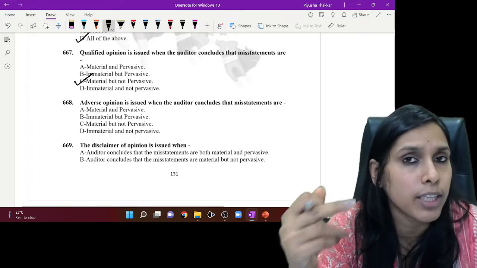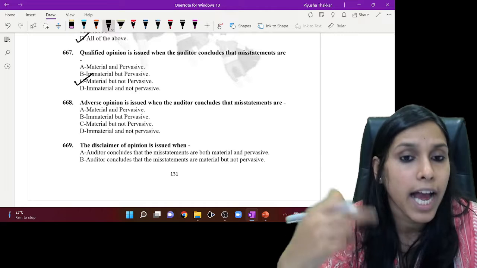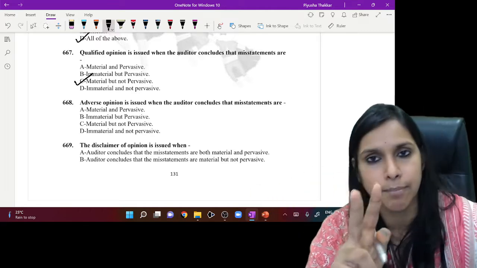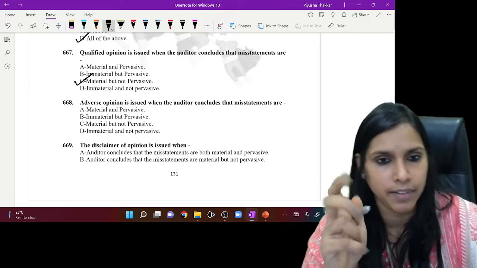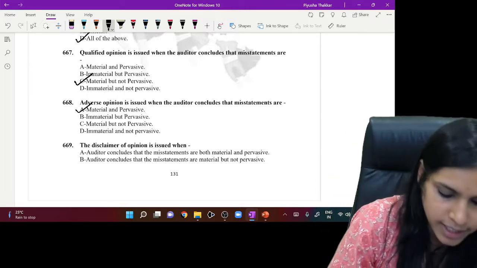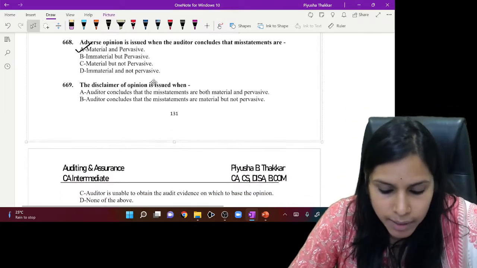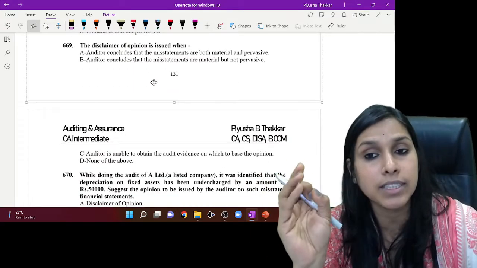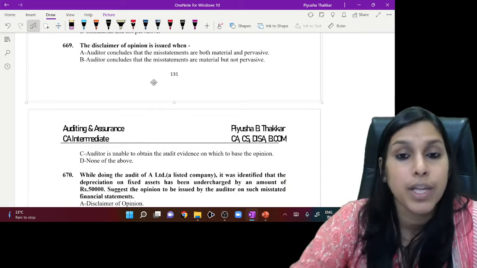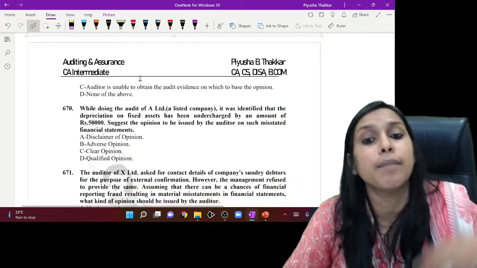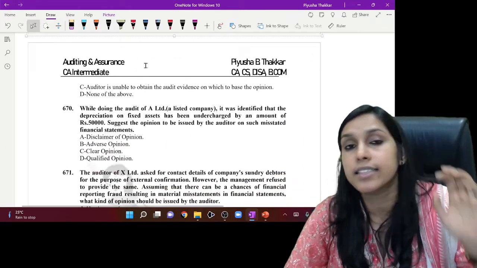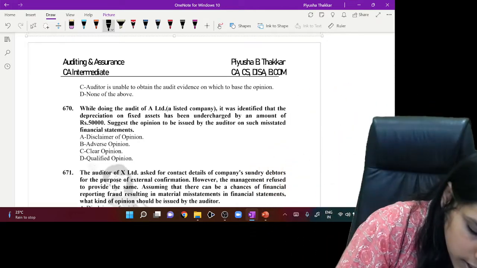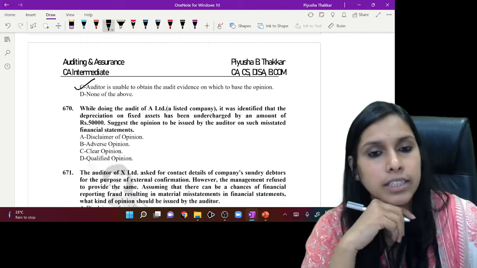Adverse opinion. Come on, tell me, when is adverse opinion issued? Adverse opinion is issued when the effects are material and pervasive. So option A is the correct answer. Now tell me, when is disclaimer opinion issued? When the auditor is unable to obtain audit evidence. Disclaimer of opinion is given when we do not have anything to report upon. So the auditor is unable to obtain audit evidence.